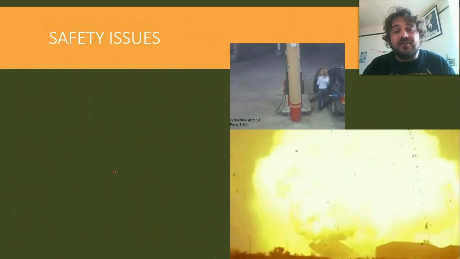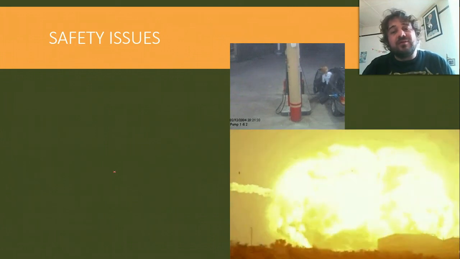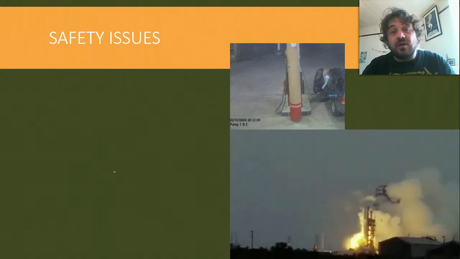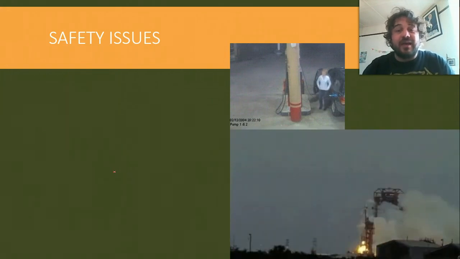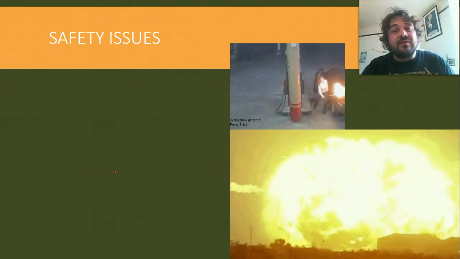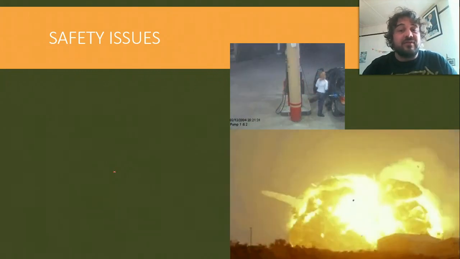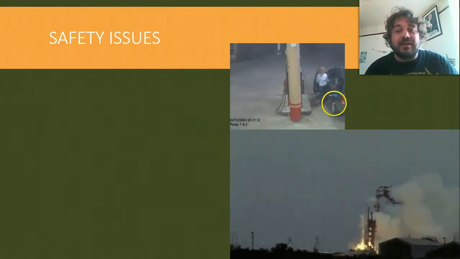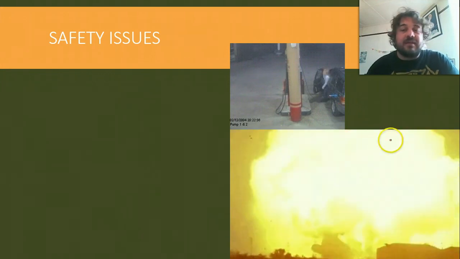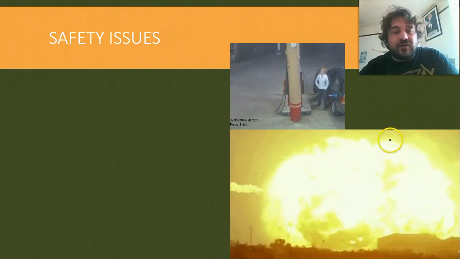Alright, safety issues. Now, one of the dramas with using alkanes as fuels is that they are volatile. This works because it means we can release a large amount of energy from each reaction, but it also means that we can have issues with it. So when there is electric charge, as happens to this poor lady down here, or an extra flame, which is what happens down here, we can have all sorts of dramas.